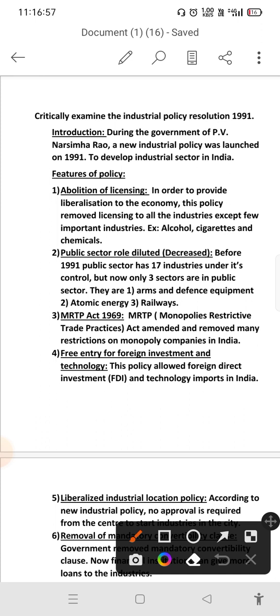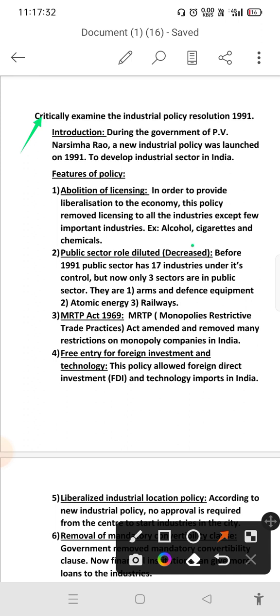Hello guys, today we are going to discuss one of the important 10 marks questions in the entire second year. The question is: critically examine the industrial policy 1991. Before 1991, there were so many restrictions on industries in India. Government wanted to remove all those unnecessary restrictions on industries with the help of the 1991 industrial resolution.